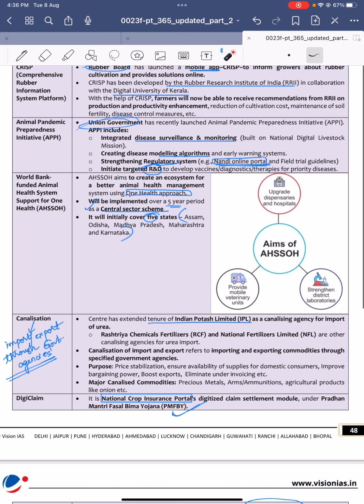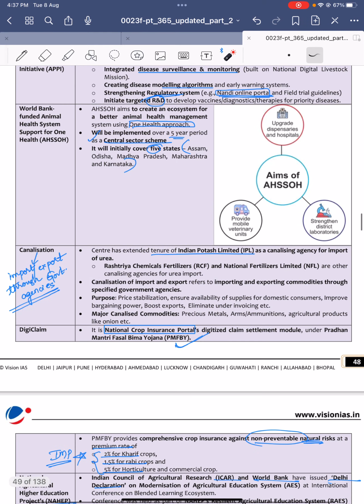Initiative includes disease surveillance and monitoring, okay. After COVID-19, this has been strengthened. It also creates disease modeling algorithms and also strengthening of the regulatory system, for example Nandi online portal and field trial guidelines. And World Bank funded Animal Health System Support for One Health, AHSSOH. So it is nothing but in line with the One Health approach, and it will be implemented for over 5 years. It is a central sector scheme, and it consists of 5 states initially as of now.